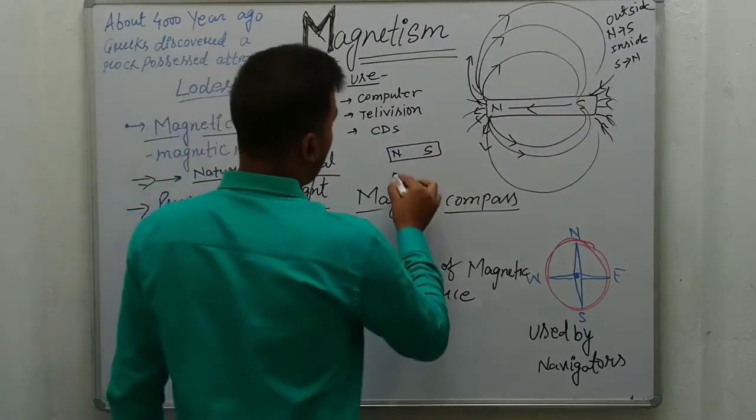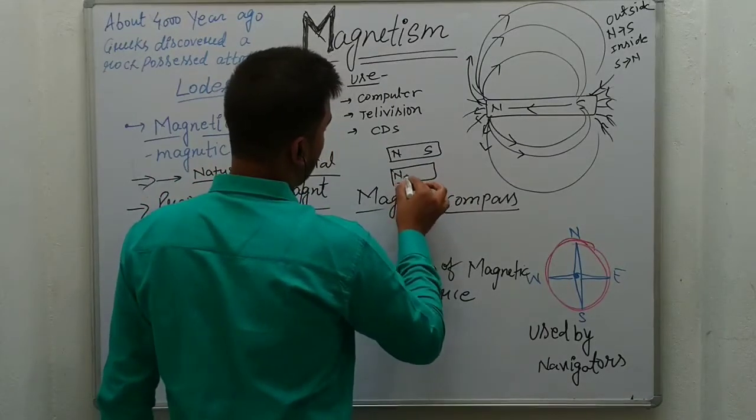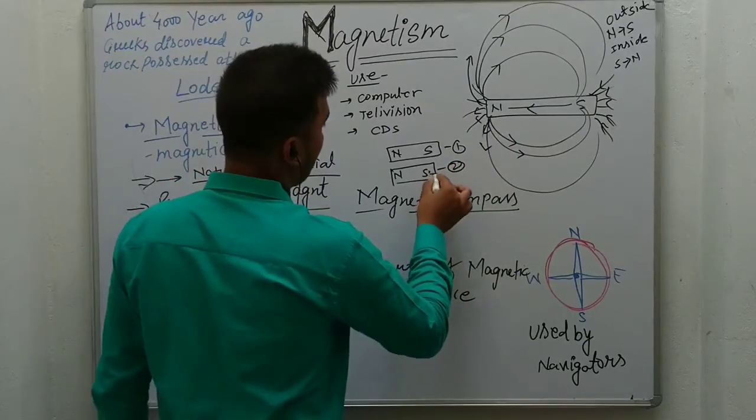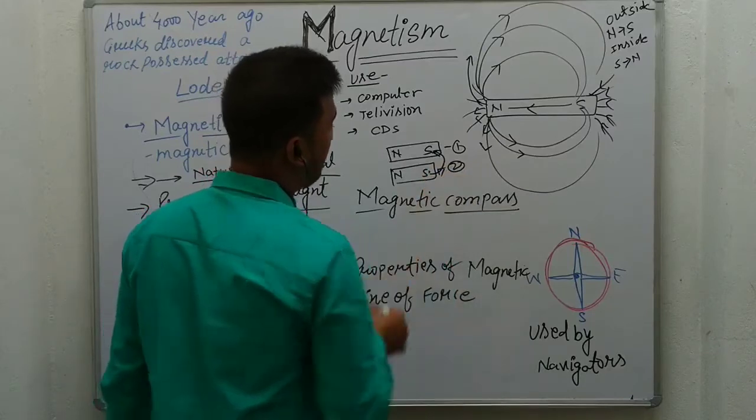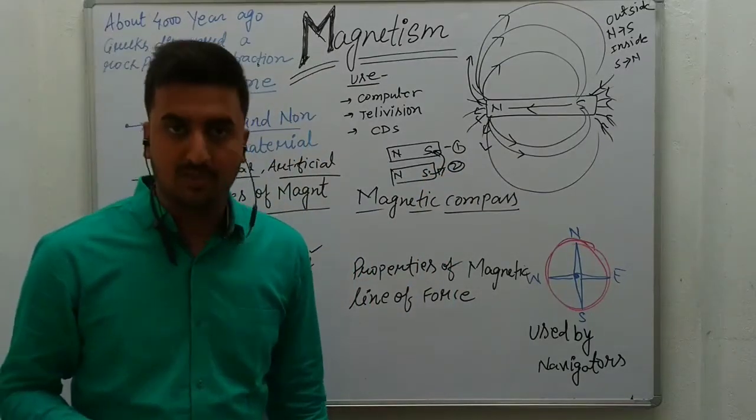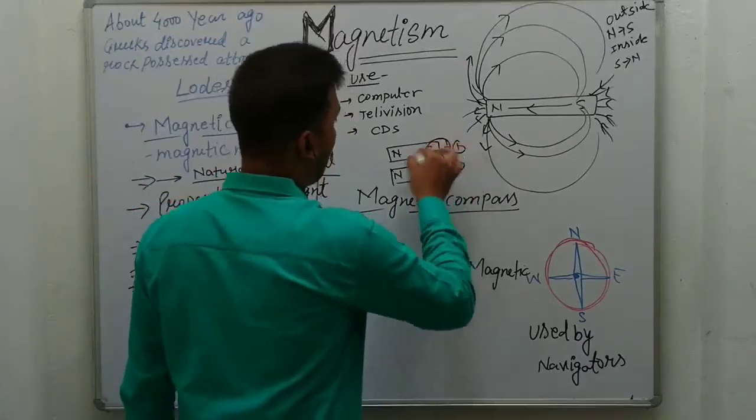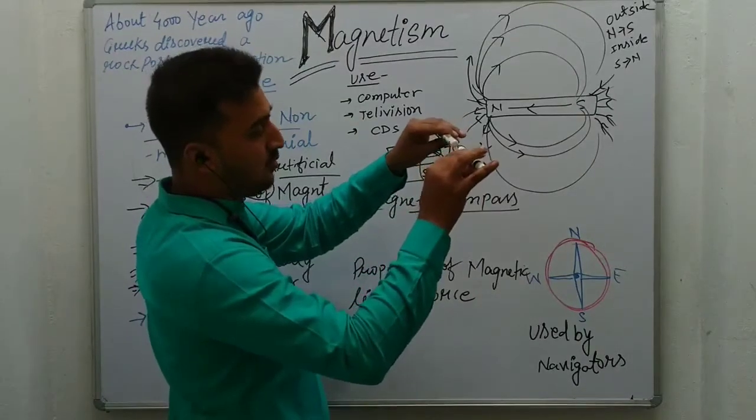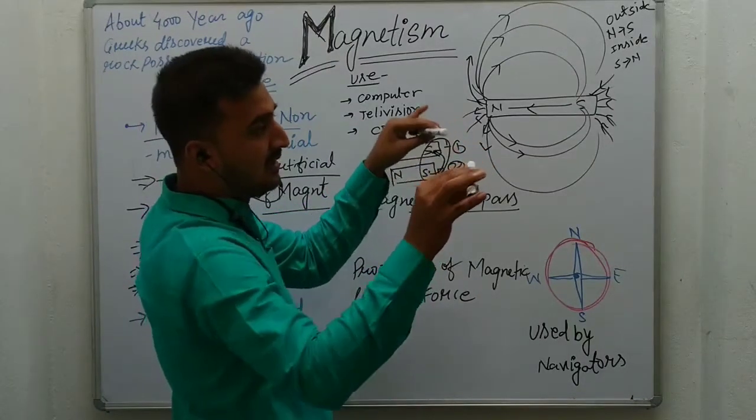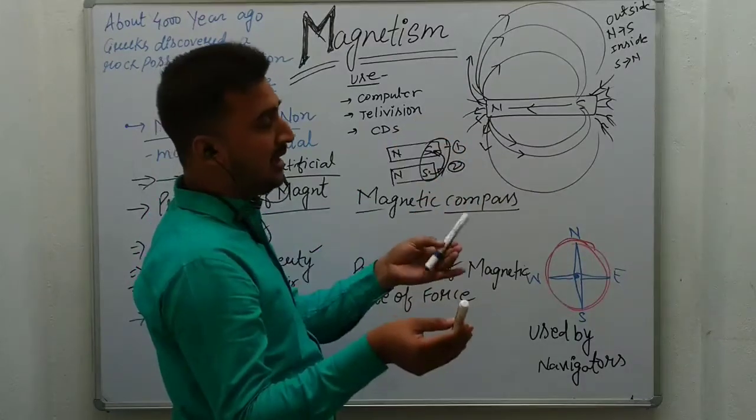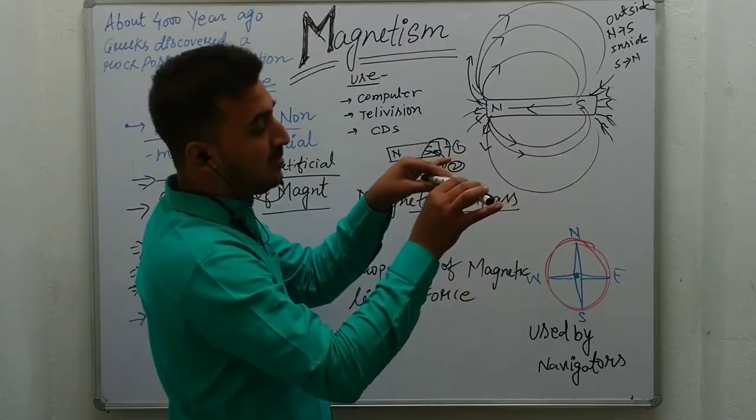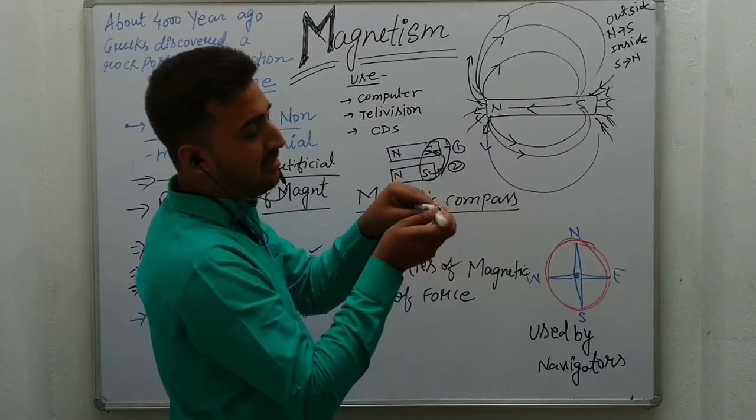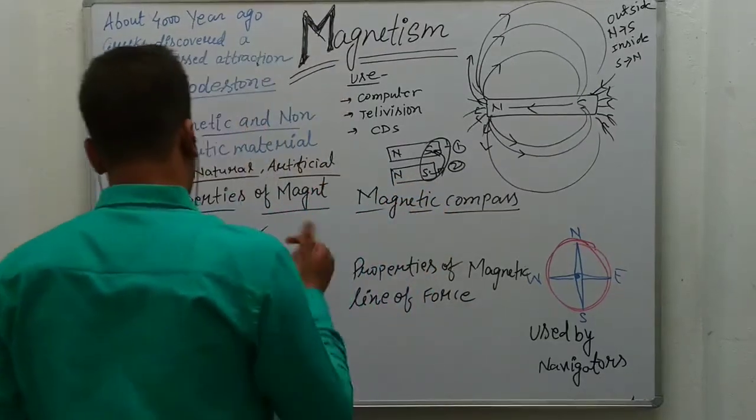Attraction: when we keep two magnets, if this is north and south, this is the first magnet and this is the second magnet. When we keep the magnets in this way, the south pole will come in contact with the south pole, then it will cause repulsion. When we keep two magnets with the same pole, they will repel each other. But when we keep two magnets with different poles, they will attract each other. This is the concept of attraction and repulsion.